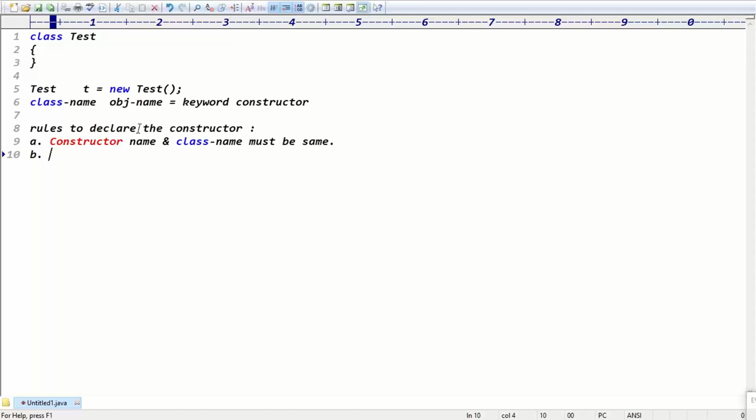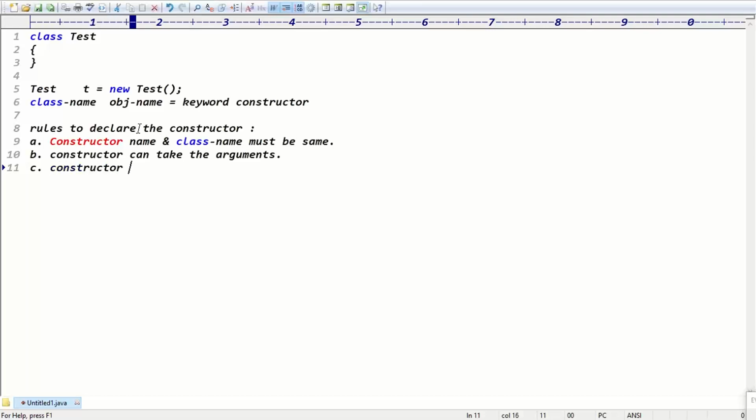Rule two: constructor can take arguments, guys. Methods can take arguments, and constructors can also take arguments. Methods have a return type, but for constructors a return type is not allowed, even void is not allowed.